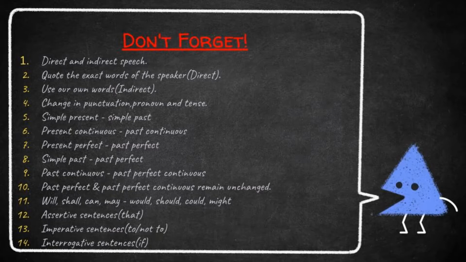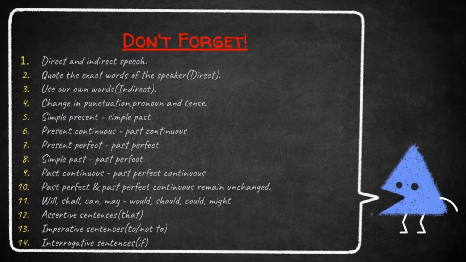And after the reporting verb we put a comma, and whatever we write inside the quotation marks, the first word begins with a capital letter. Students, and the next point is the third point. When we use our own words to report what a person has said, we use indirect speech. We call this reported speech. And one more thing, students, after the reporting verb, we use the conjunction "that". And in indirect speech, we do not use inverted commas or commas.